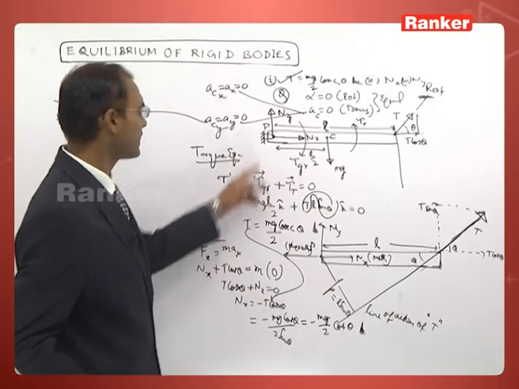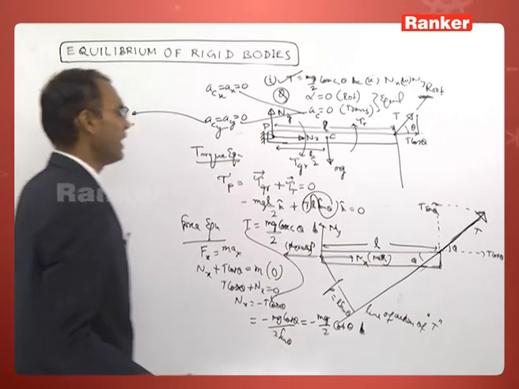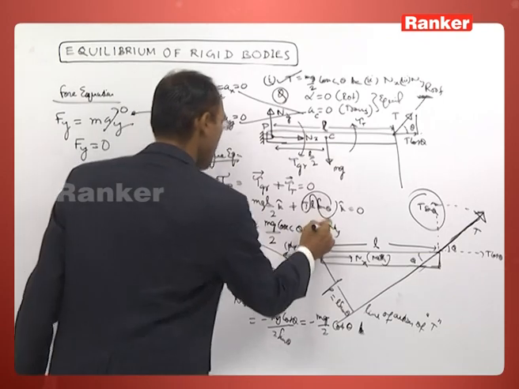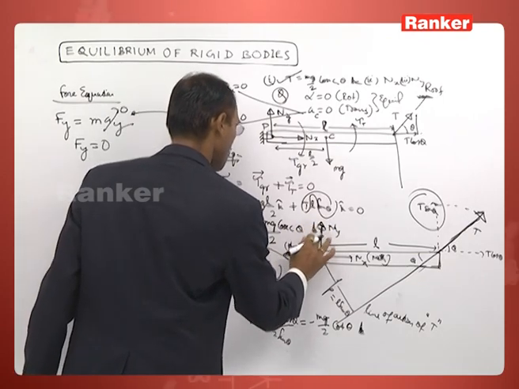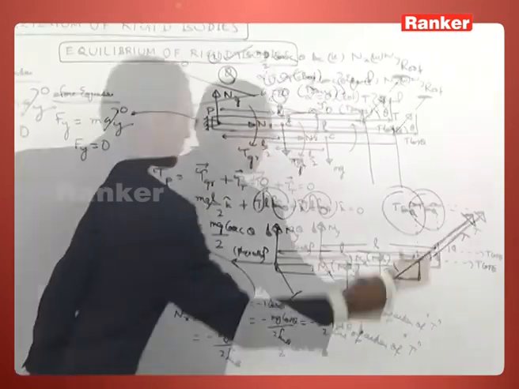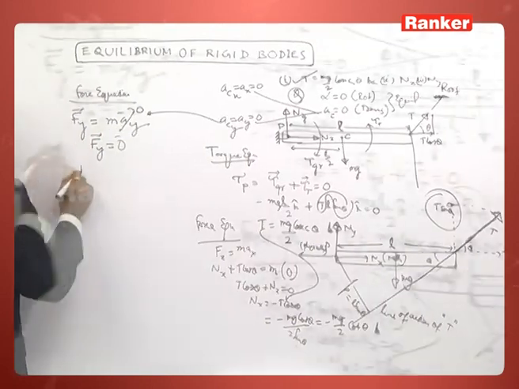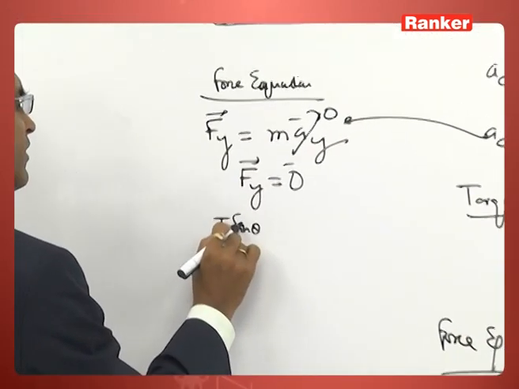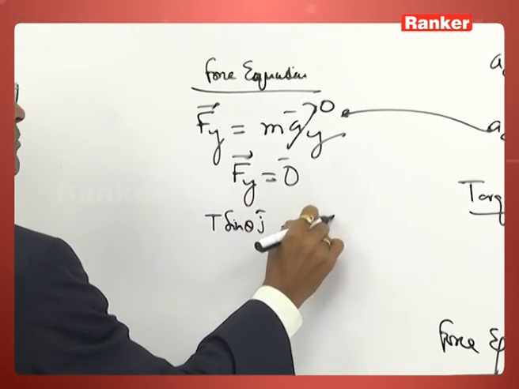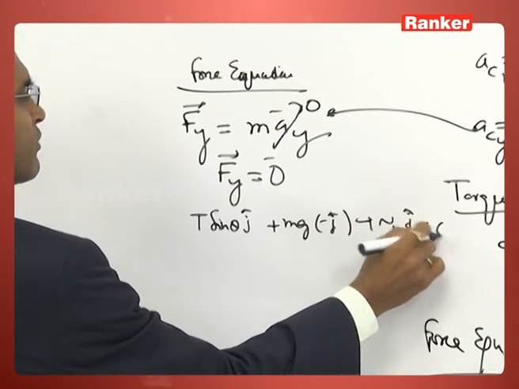For the net force along y direction, there are ny, and another force T sin theta. ny up, T sin theta up, mg down, is equal to 0.